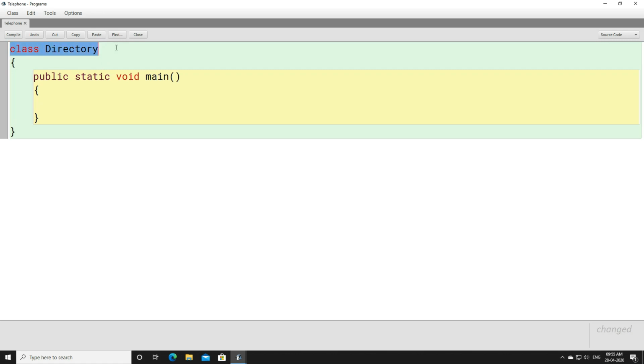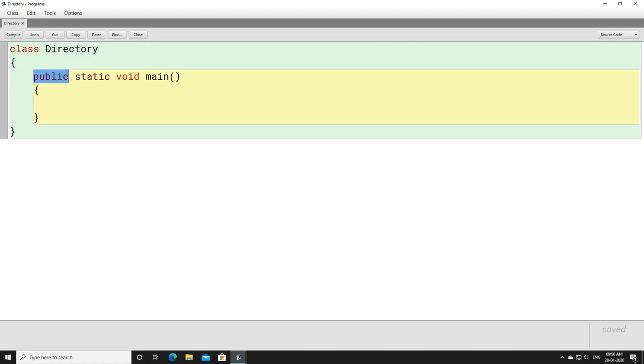What do you mean by class name? I'm giving a name to a class. Class is a keyword. This is already present in Java. You cannot use class for any other purpose, remember. So class is a keyword, but the name which is given to the class is given by the programmer. It can be given by you, it can be given by someone else. So directory is the class name given by a programmer, given by me. So here directory can be considered as an identifier.